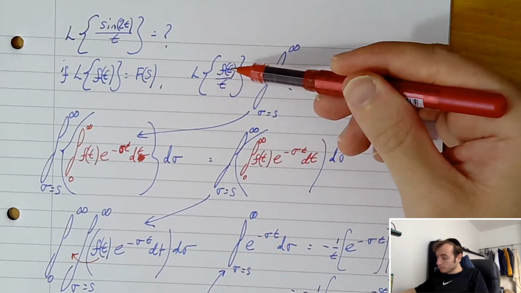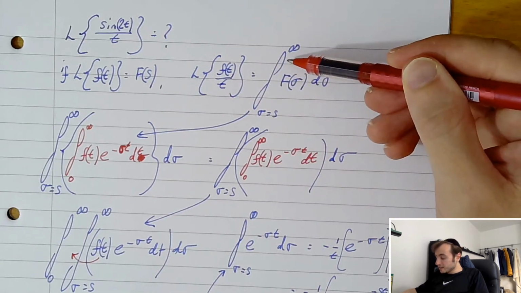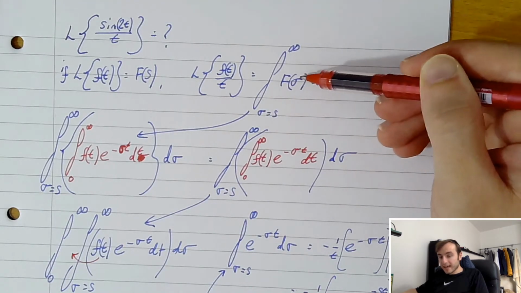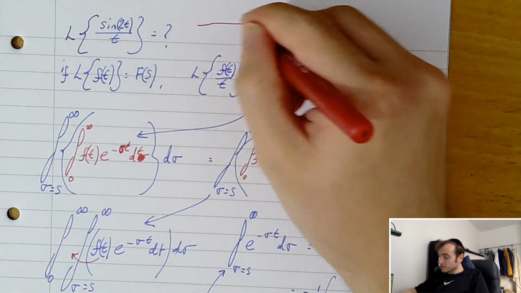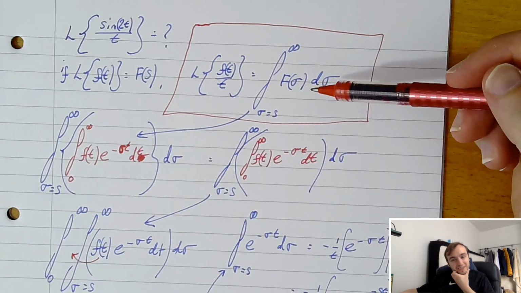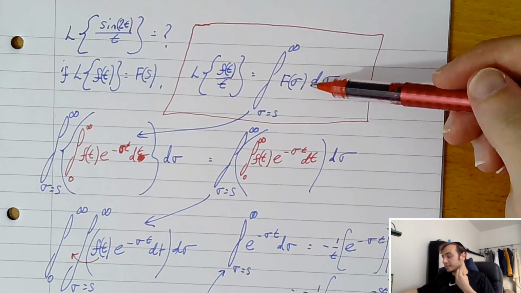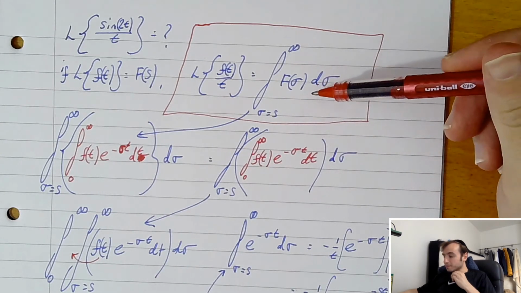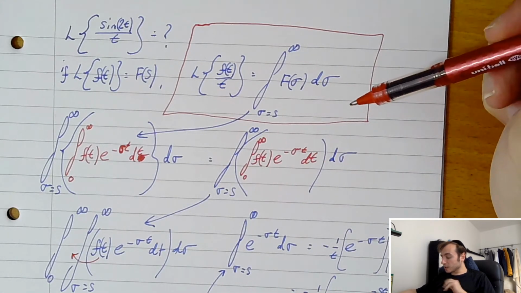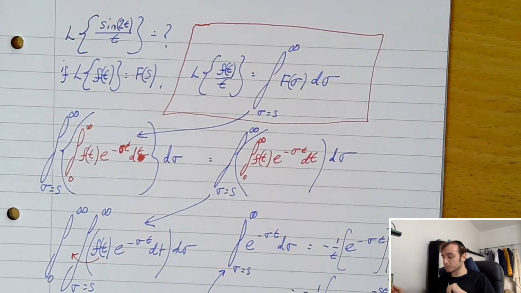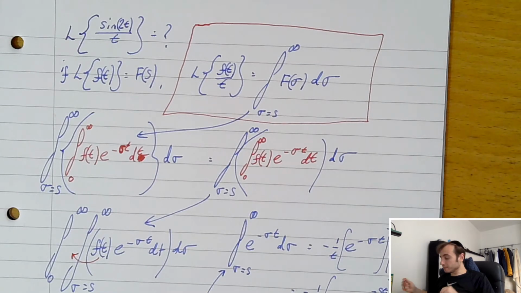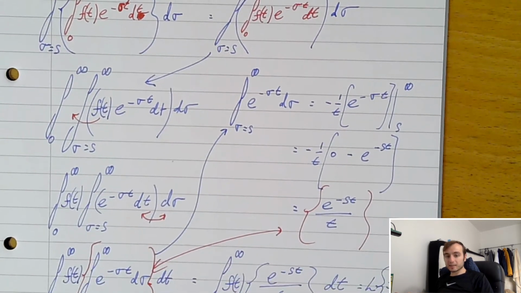That the Laplace transform of f of t on t really is the integral between positive infinity and the substitution of sigma equals s of f of sigma d sigma. So I know this was a little bit more convoluted, no pun intended. It really was quite a tricky one to show, but the point is that it works, and we've shown that it works algebraically. Now what I'd like to do is use this in an example to show how it works in practice. When you're using this in practice, it's actually a lot easier than going through all of this.